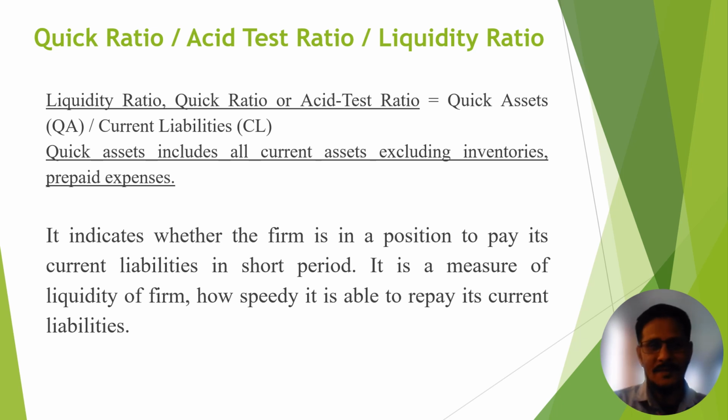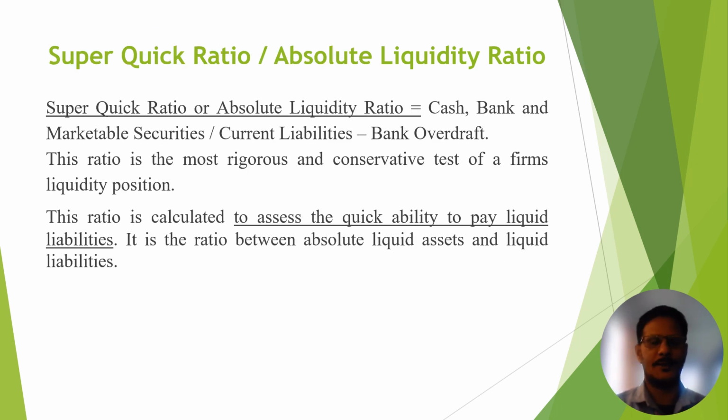Now, the next one, super quick ratio. For calculation of super quick ratio, the formula is cash, bank, marketable security divided by current liabilities minus bank overdraft. For applying this formula, we require cash, bank or marketable security. You add this amount and then divide by current liabilities minus bank overdraft amount.